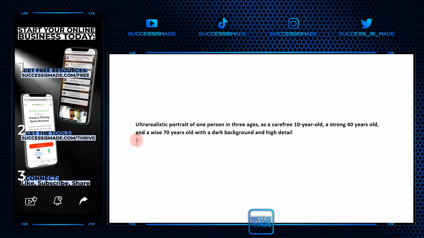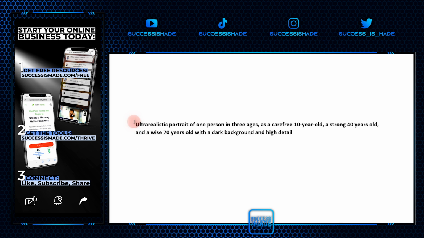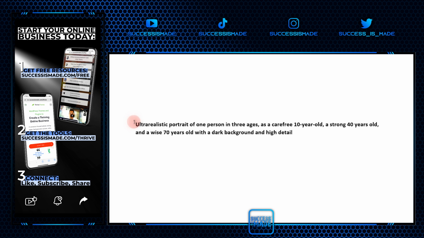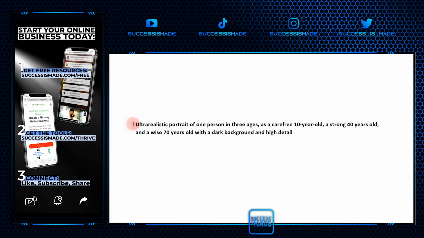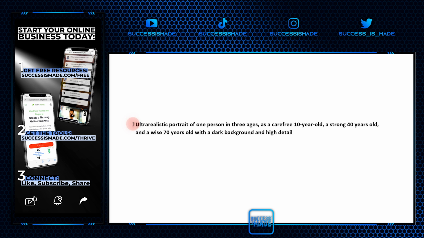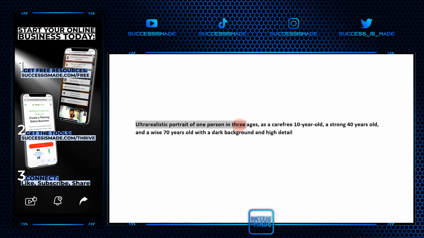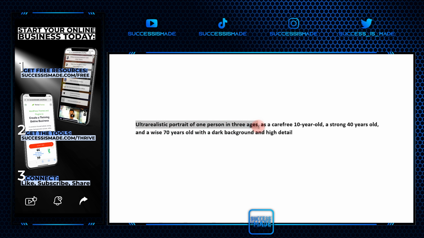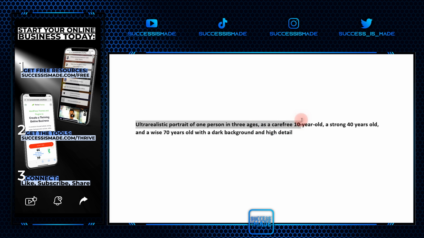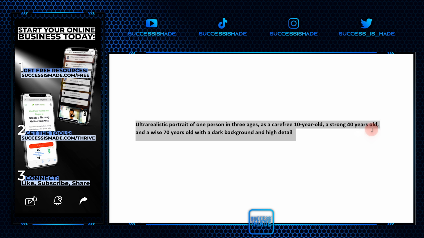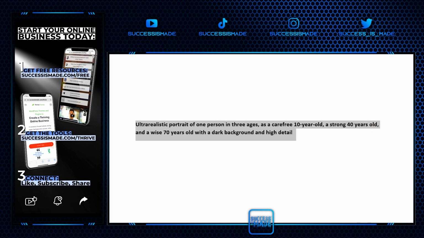So here's the description that we'll use, and I've decided to keep it as simple as possible to see what the AI comes up with. So some people make a description that is like this big, right? Almost a full page of explanation. That way you don't leave the AI any room for any form of creativity, if you can call it creativity. But I'll use: ultra-realistic portrait of one man in 3 ages, as a carefree 10-year-old, a strong 40 years old, and a wise 70 years old, with a dark background and high detail. So we'll copy this.